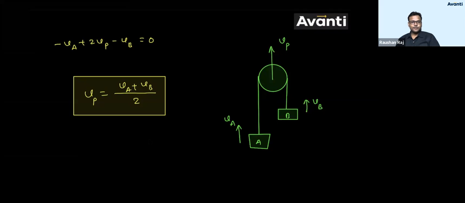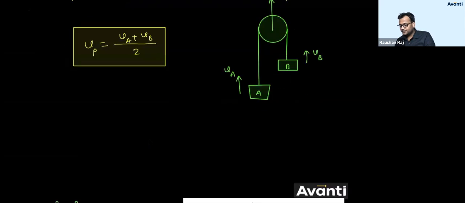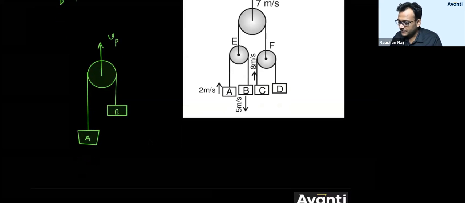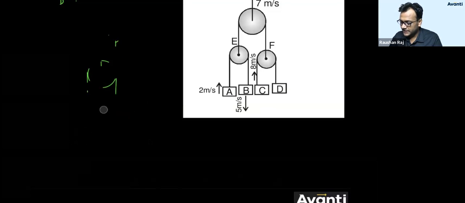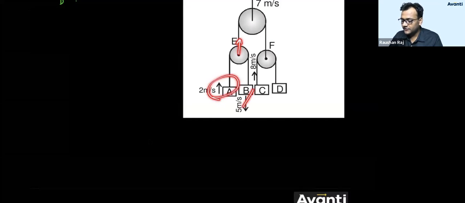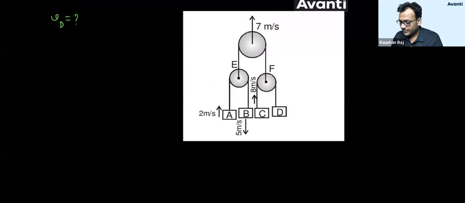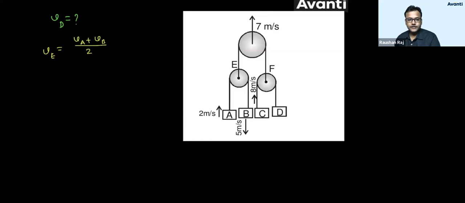Are you getting my point, guys? Similarly, if I ask you to get me the relation between VE and VA, VB here in this question, tell me what will be the answer. Can I write VE as VA plus VB divided by 2? Let me consider upward as positive.